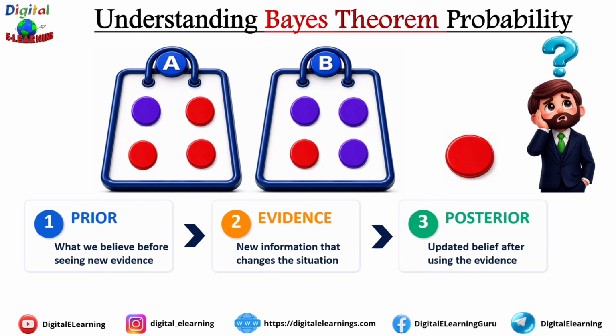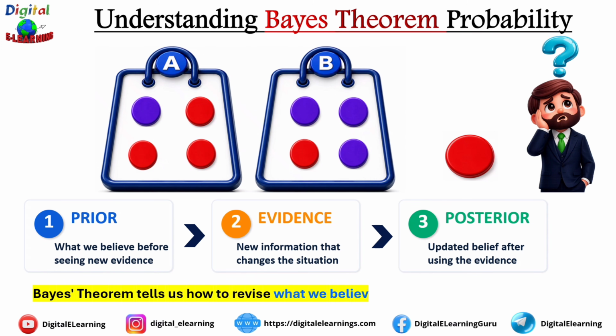Third step is the posterior. Now we combine our original belief with this new evidence. The result is the updated probability called the posterior probability. This posterior represents what we believe after considering the evidence. And that is the entire idea behind Bayes' theorem. So in one sentence, Bayes' theorem tells us how to revise what we believe after observing new information.